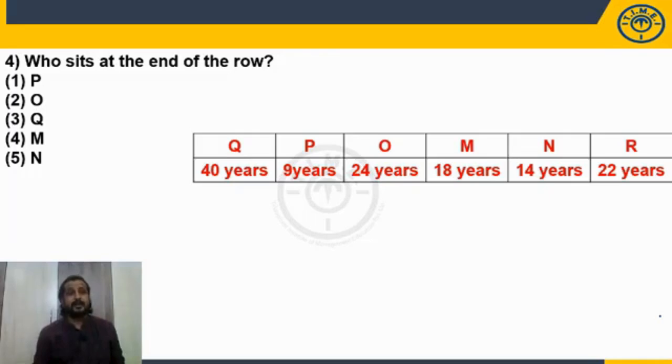Fine. Now, last question. Who sits at the end of the row? It can be Q or it can be R. But who is available in the choices? Q. So my answer is Q. End of the row means it can be left hand or right hand, but options only give left hand. So it is okay. So choice 3.